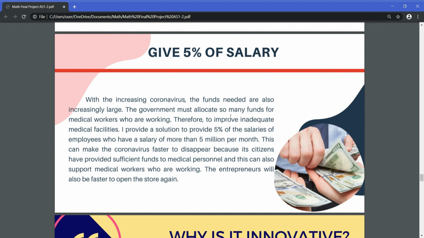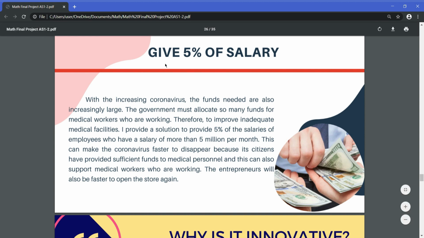So the person that has a salary of more than 5 million per month has to give 5% of the money to the government. So how does this work? The government representative will come to every person's business and collect it every month. So the person must pay the money. This helps the government's economy to help the medical sector. So it's basically for medical support.